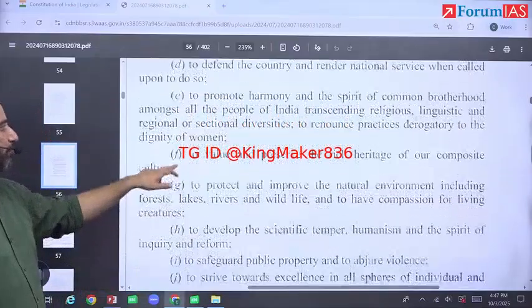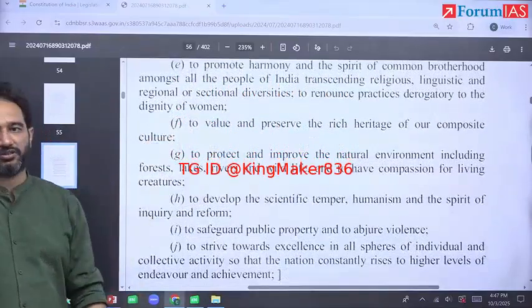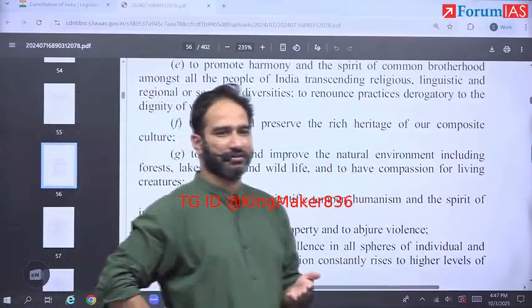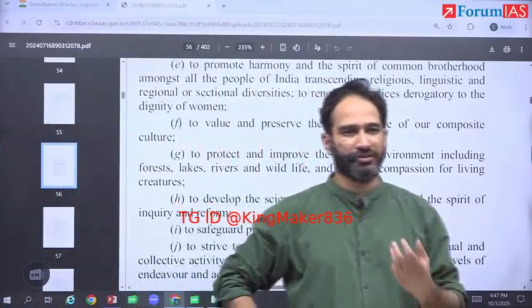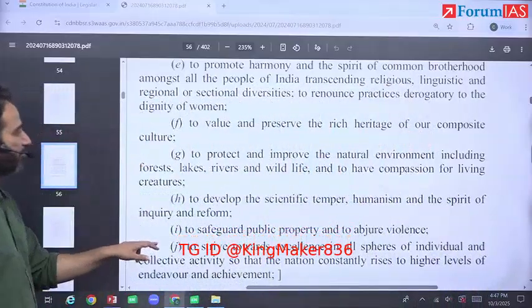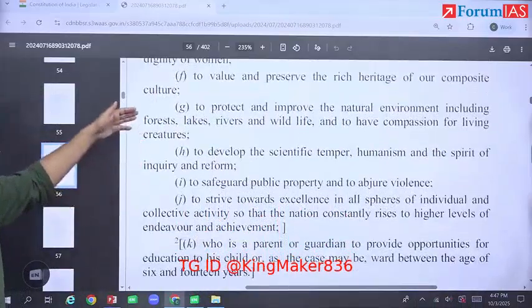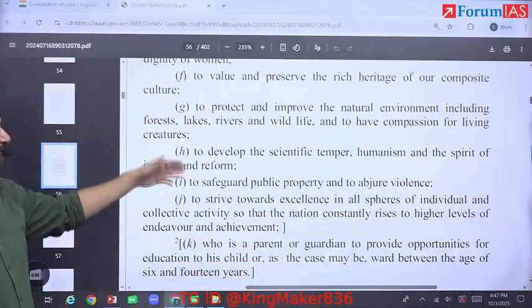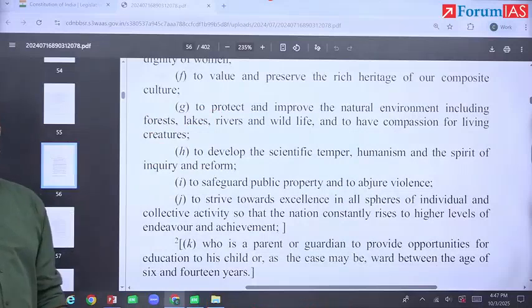What about to value and preserve the rich heritage of our composite culture? The Ancient Monuments Act and the Archaeological Survey of India all provide for this. To protect and improve the natural environment, including forests, lakes, rivers, wildlife: the Wildlife Protection Act. To develop scientific temper, humanism, and the spirit of inquiry and reform.